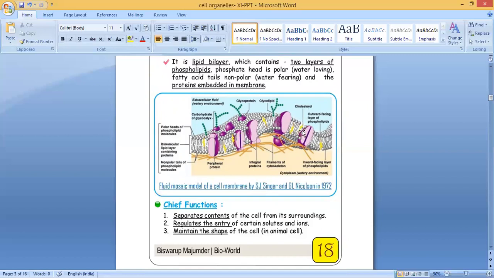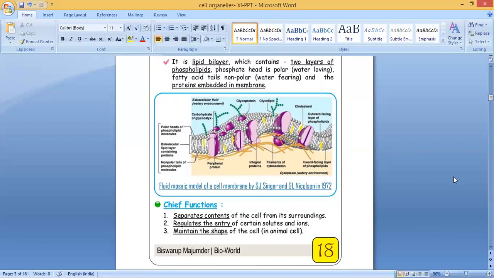Then cholesterol, the yellow colored portion you can see. Then the outward facing layer of phospholipids and the inward facing layer of phospholipids. There are two layers, each with head and tail. This is outside, this is inside. So this is called the outward facing layer of phospholipids, and this is called the inward facing layer of phospholipids. So this is the fluid mosaic model of the cell membrane. Clear?